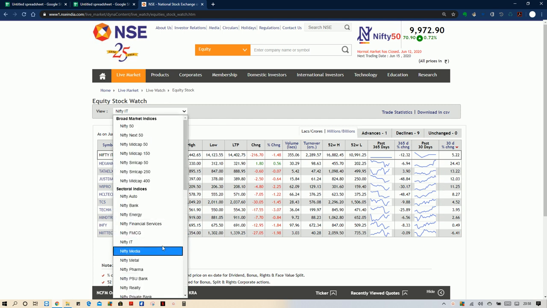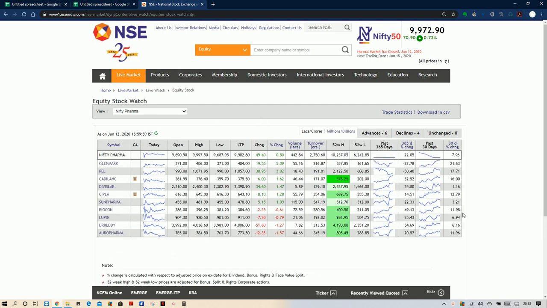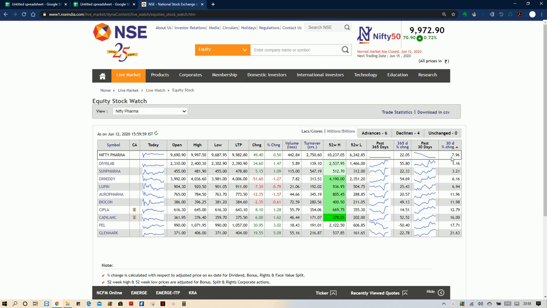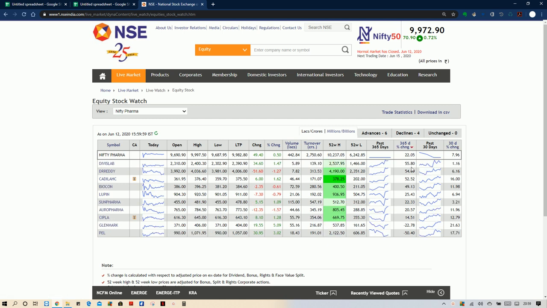Similarly, if you take Nifty Pharma here, I will sort this by the highest return. You can see Glenmark was giving 21.61%, and PEL was giving 17.7. Aero Pharma, Biocon, Cipla, Cadila, you need to identify which stock outperformed the index. Nifty Pharma is 22.05.